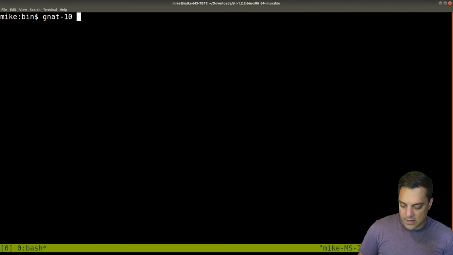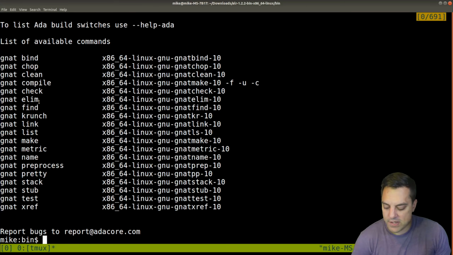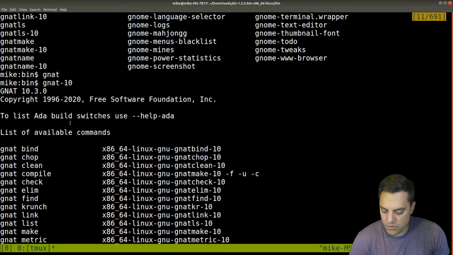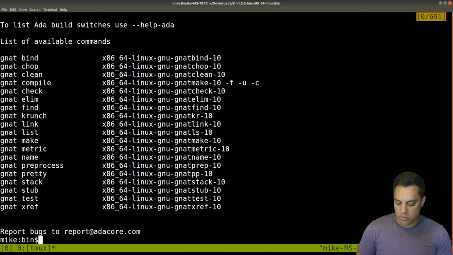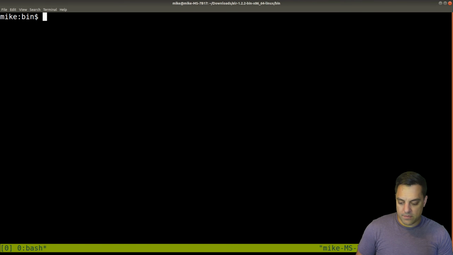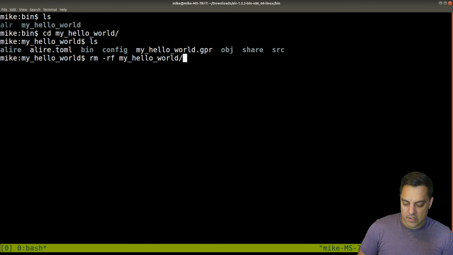Let's just run the compiler maybe, and let's see if I can just build or initiate some sort of new function here. Well, actually, let's see if I've got my hello world here. Now it did build something here. I mean, there's all sorts of stuff going on here.